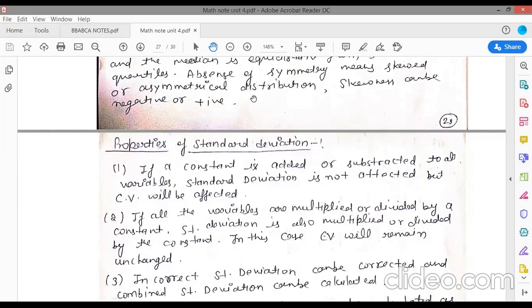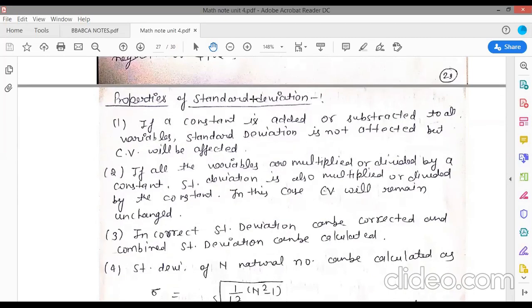Now there are properties of standard deviation. So what are the properties? If a constant is added or subtracted to all variables, standard deviation is not affected, but coefficient of variation will be affected. If all the variables are multiplied or divided by a constant, standard deviation is also multiplied or divided by that constant. In this case, coefficient of variation will remain unchanged. Incorrect standard deviation can be corrected, and combined standard deviation can be calculated.